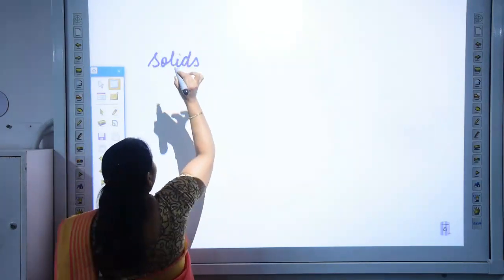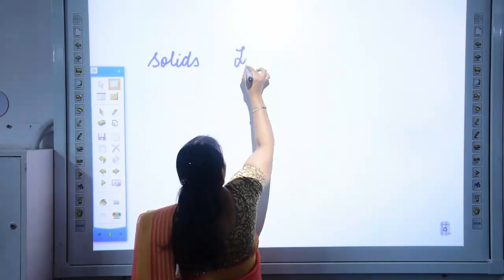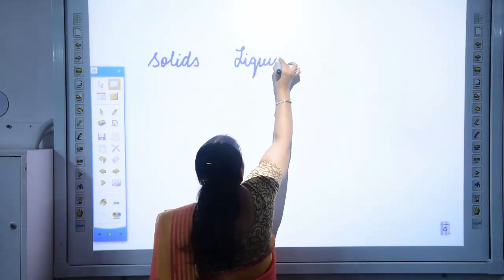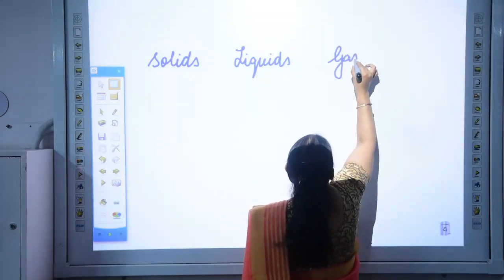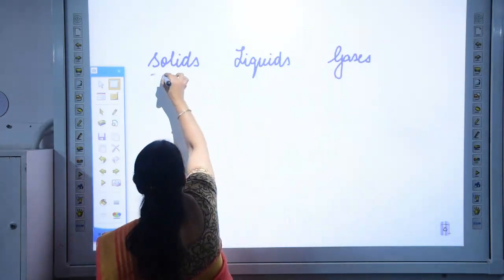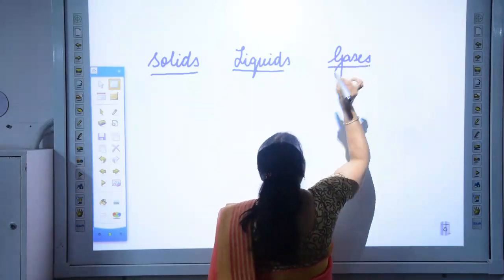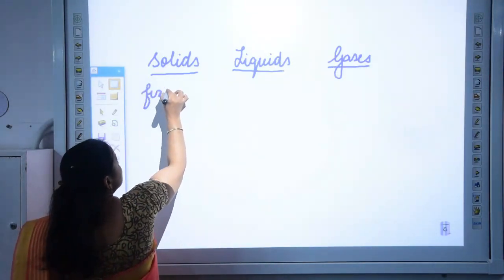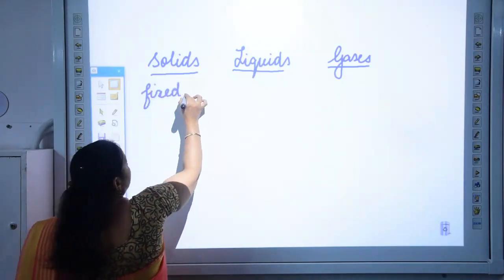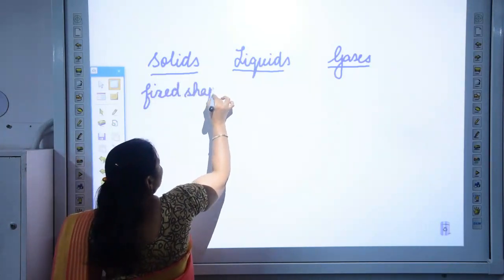Solids, liquids and gases. We are going to take their properties. Firstly, solids, they have a fixed size, fixed shape. And what about liquids?